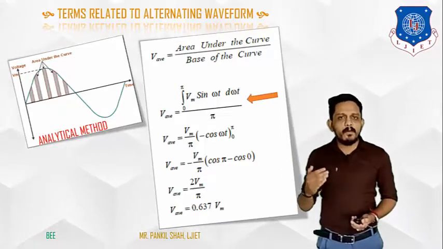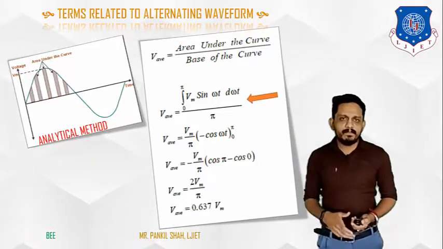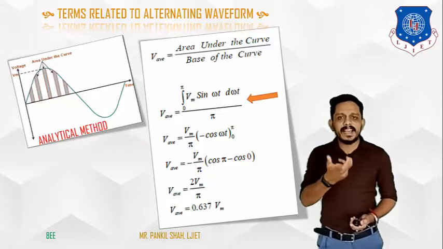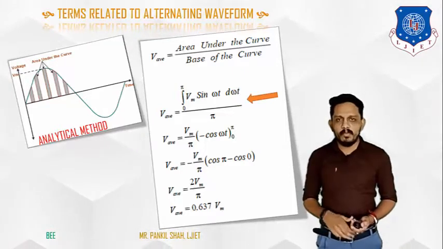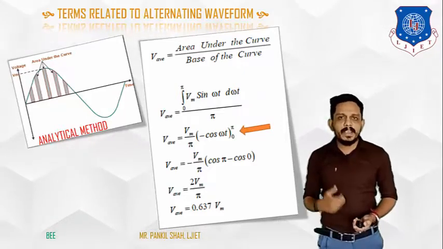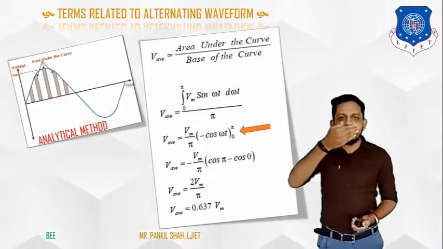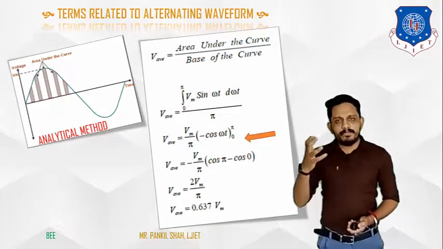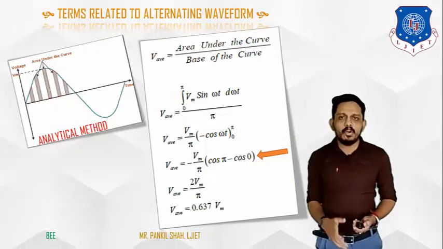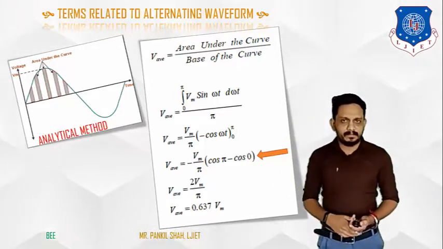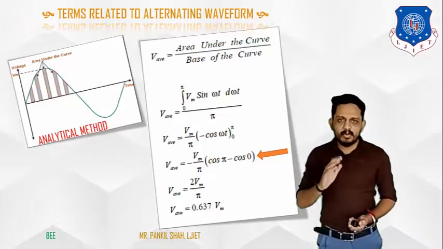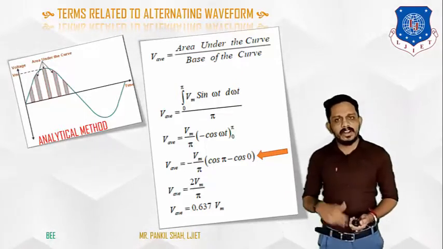Here Vm upon pi will come outside the integration, because they are constant terms. Now we have to integrate only sine omega t with respect to d omega t. The integration of sine omega t with respect to d omega t will be minus cos omega t, and the limit will be 0 to pi. If we put the limits one by one, first the upper limit pi and then the lower limit 0 instead of omega t, so we first put the limit pi, and then the limit 0.